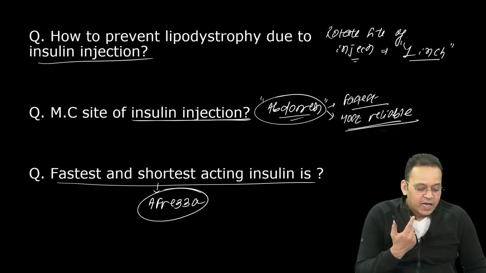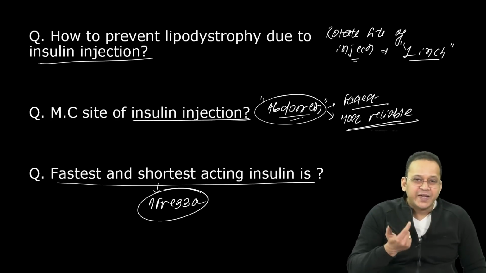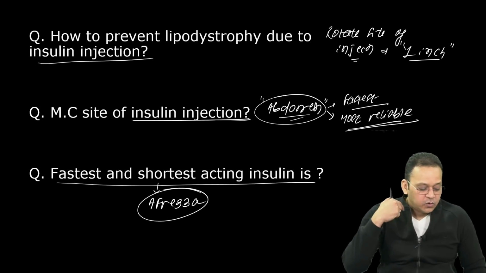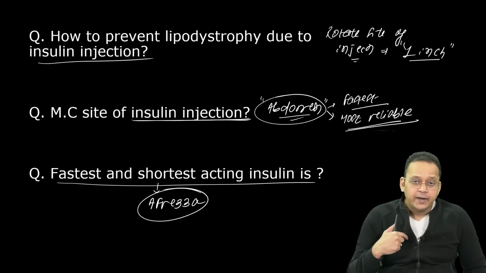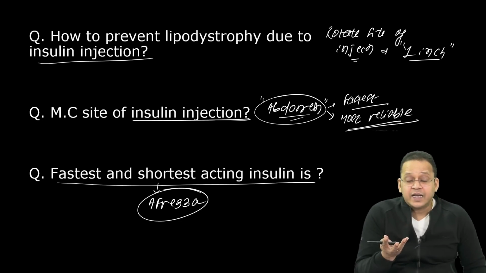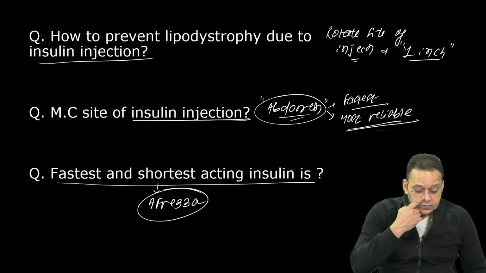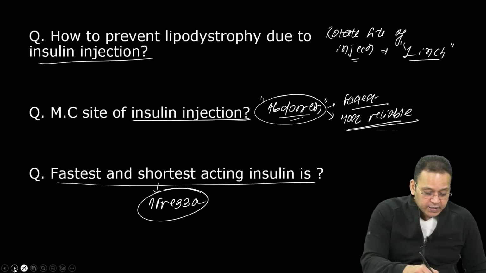भाई नाक में इंसुलिन नहीं देते. You inhale it. It goes into the lungs, not into the nose. It goes into the lungs, and because lungs have a huge network of capillaries, inhalational route is a very fast route, right? चलो जल्दी जल्दी आगे बढ़ते हैं.